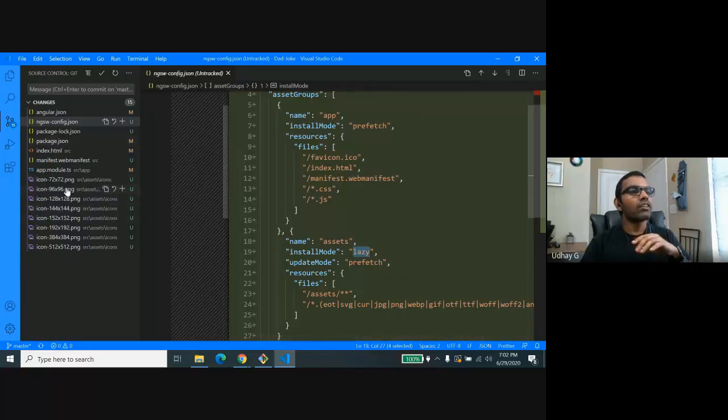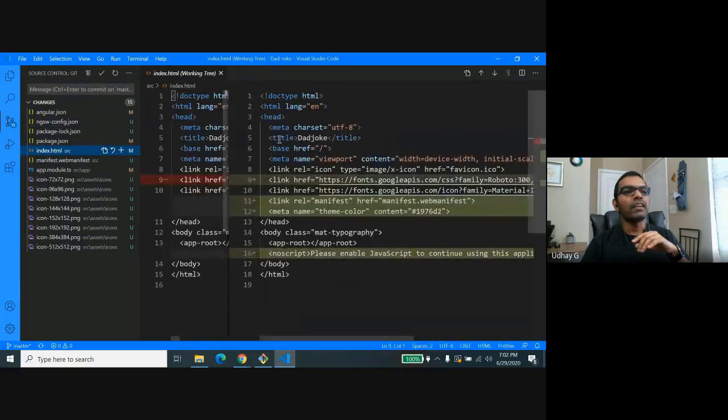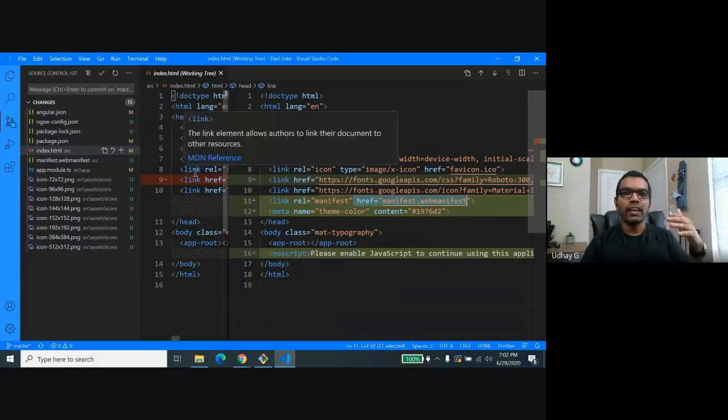And these are the icons. You can take a look. And in index.html, it added a couple of things. It added noscript. You need to have this noscript tag because this is a standard which is expected in most of the devices. When JavaScript is not supported, it's going to display this: Please enable JavaScript. Okay. And a link to Google APIs, and a link to my web manifest file, which is already there right under the root.